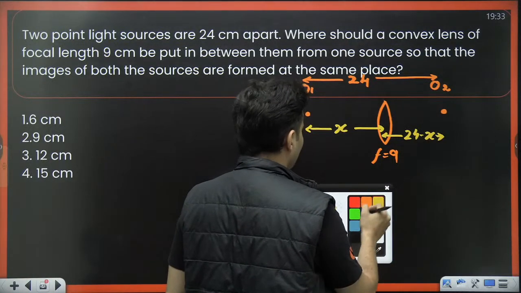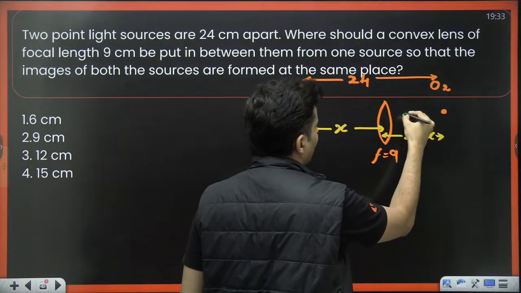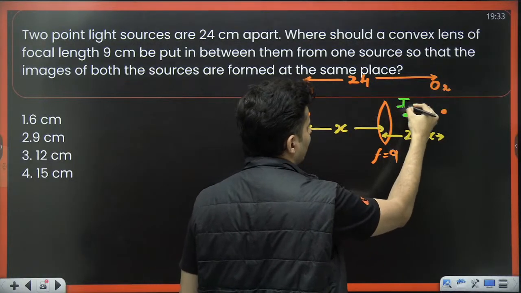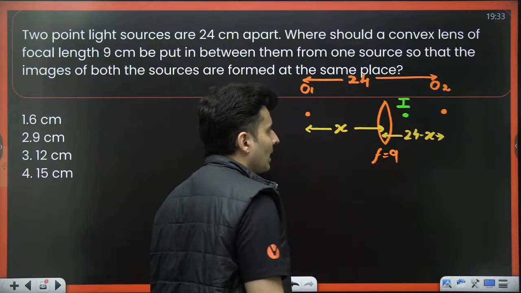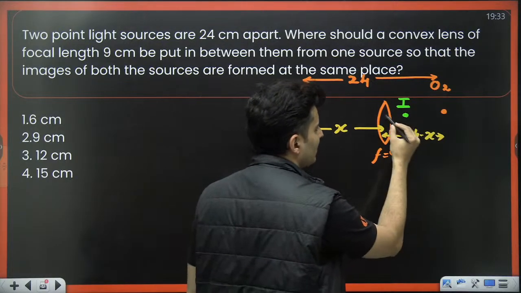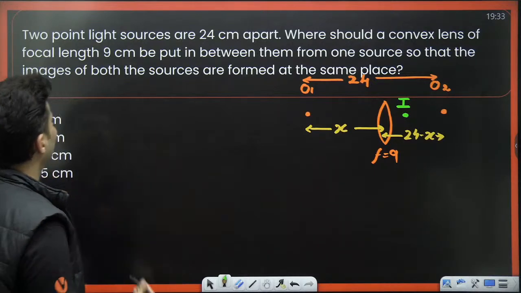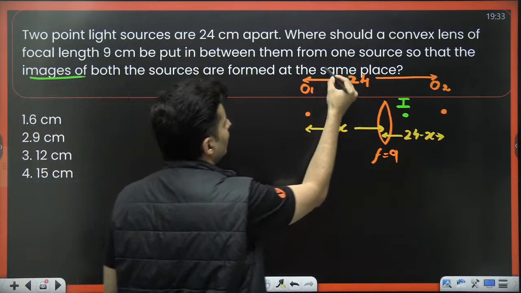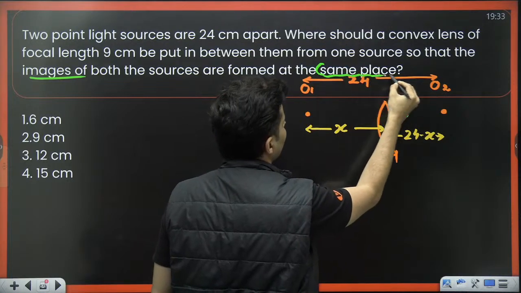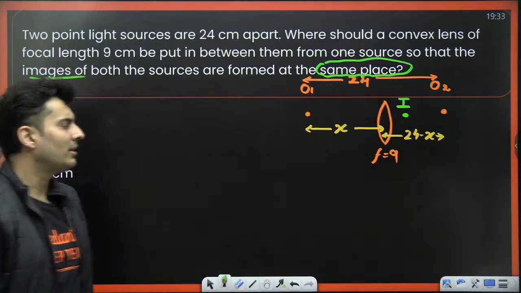Now for the first time and the second time, I will use the lens formula and make sure that the image is formed over here only, at the same place. That's what I will assume, because that is what is given: the images are formed at the same place.